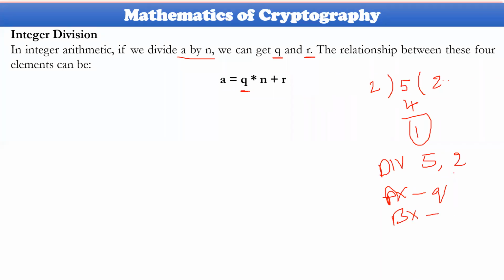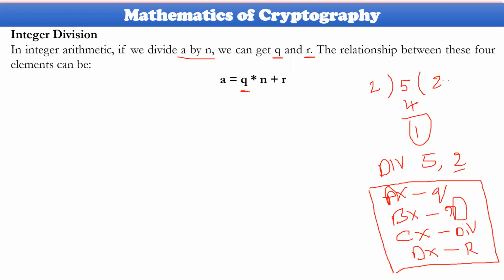The divisor is actually 2. CX has the dividend, A, and DX has the remainder R. So the original division operation done on integers in assembly level programming languages works like this.